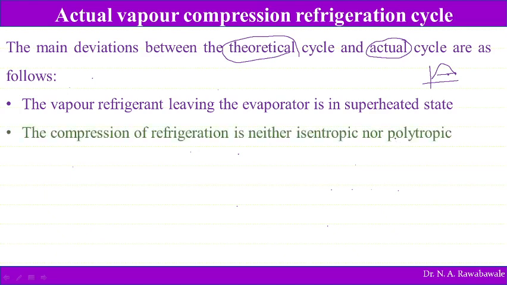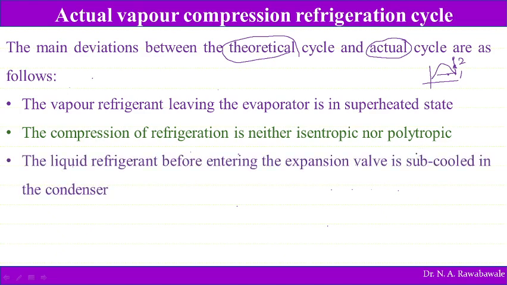The second thing is that the compression of refrigerant is neither isentropic nor polytropic. We assume the compression process from 1 to 2 as isentropic, but actually it is neither isentropic nor polytropic, as heat transfer from the compressor takes place.